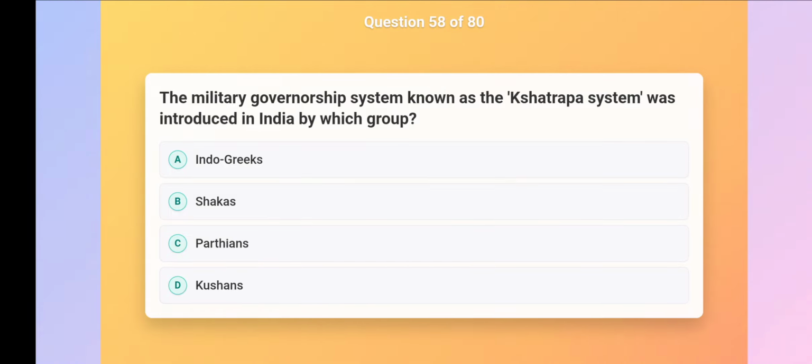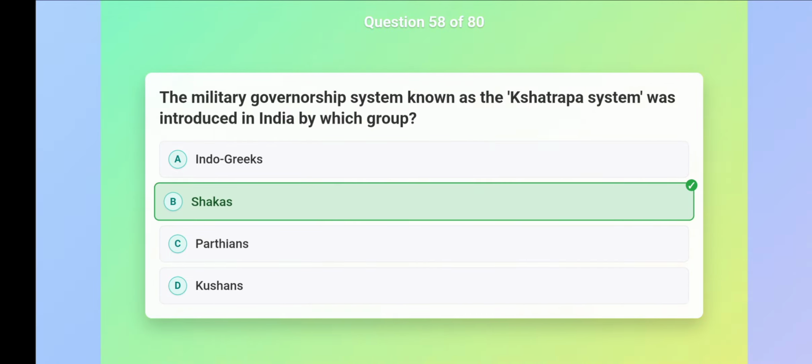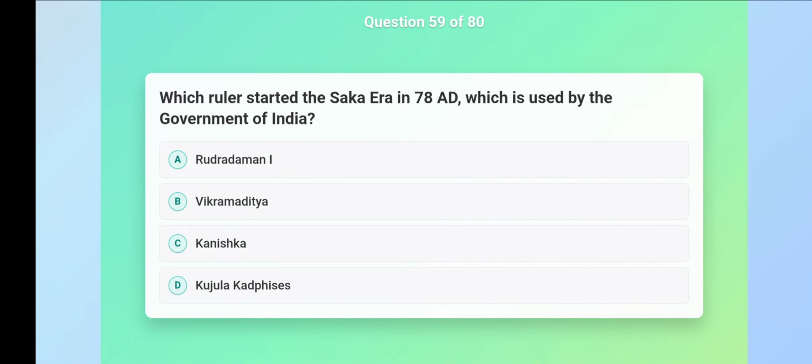The military governorship system known as the Kshatrapa system was introduced in India by which group? Sakas. Which ruler started the Saka era in 78 AD, which is used by the government of India? Kanishka.